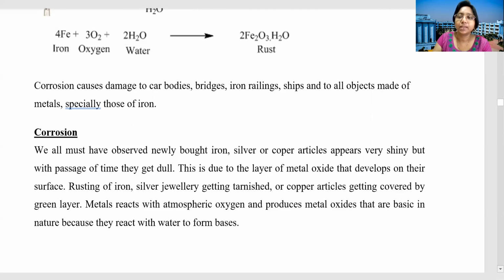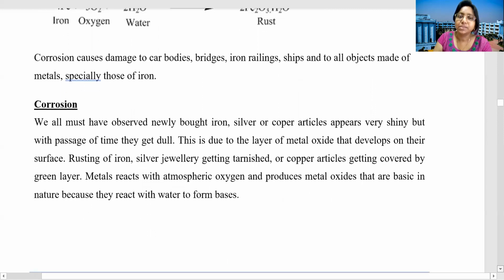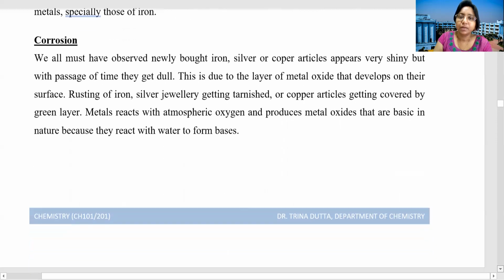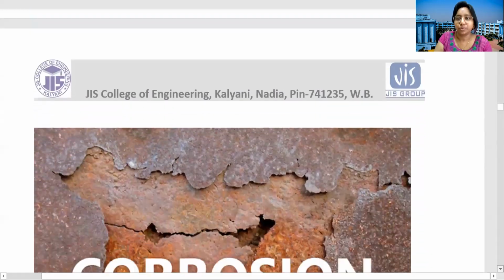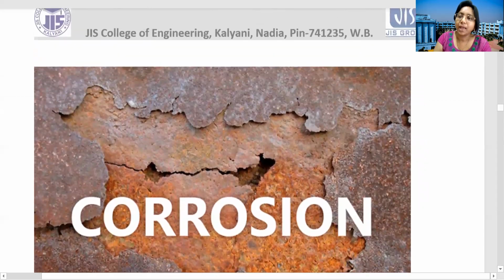Okay, if we take the copper metal, which compound is formed? That is copper hydroxide, Cu(OH)2, and copper carbonate, CuCO3. So due to the formation of different compounds on the metal surface, it becomes dull in color. So this is the corrosion. I hope that you can now tell the different examples of corrosion.